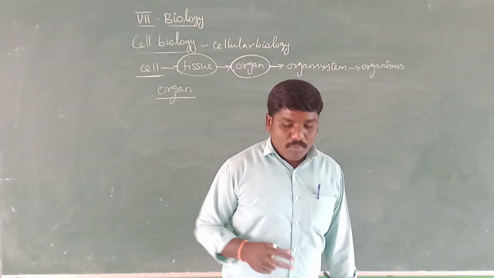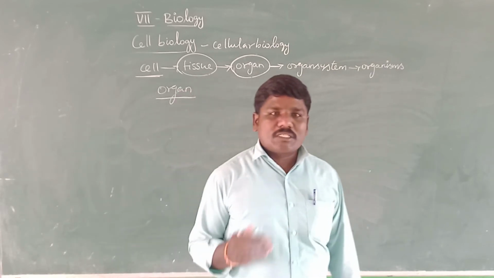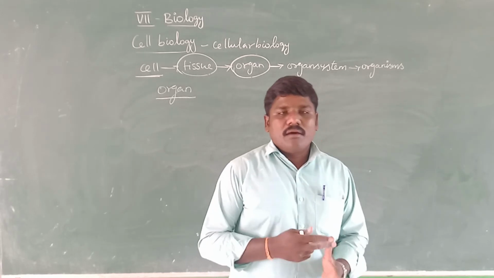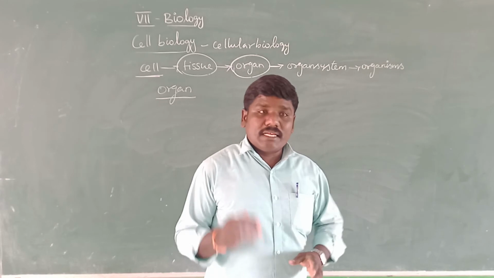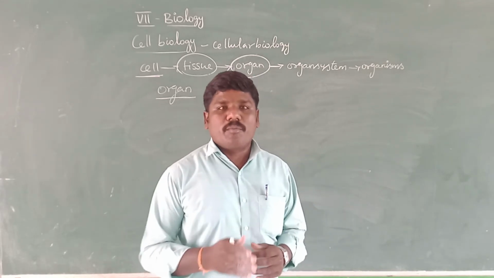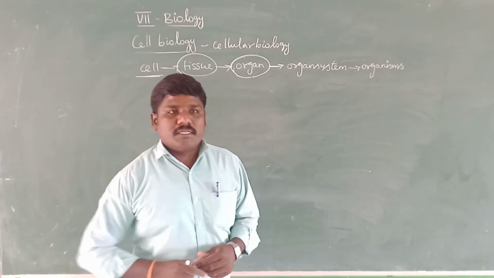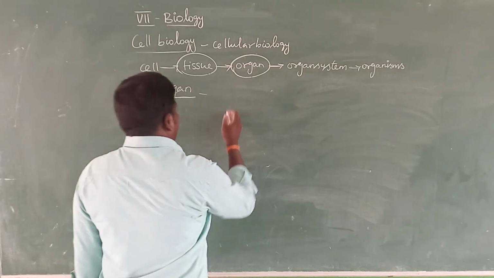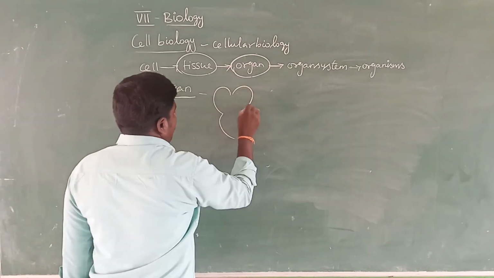And then the human body has different organs, like heart, stomach, eye, kidney, lungs, and so on. That is an organ. Each and every organ performs a specific function. At the same time, for example, the heart is one type of organ.